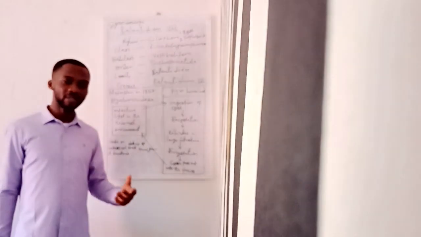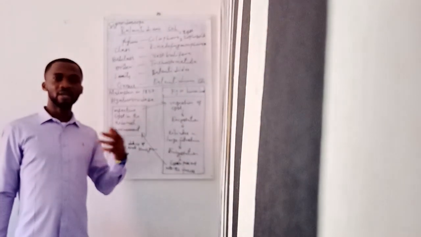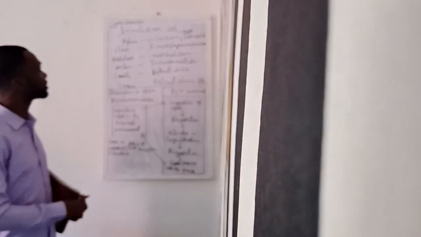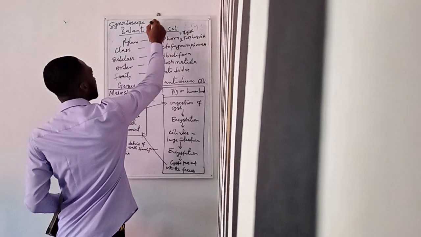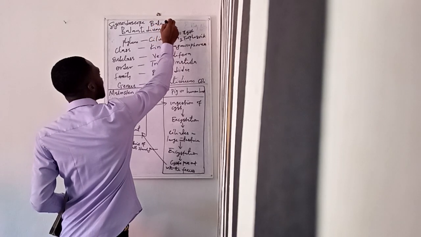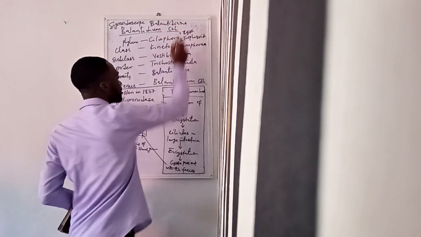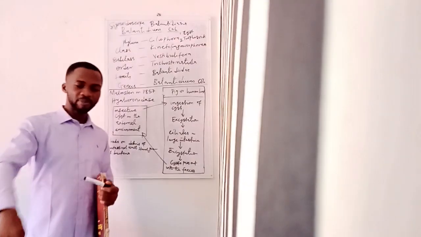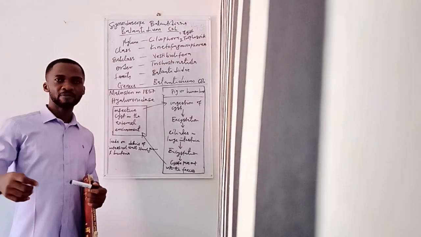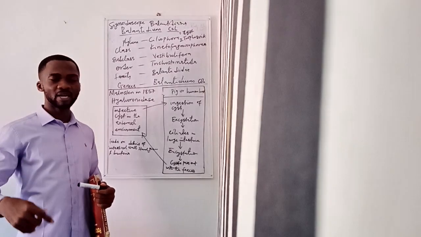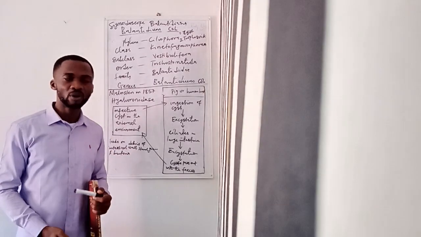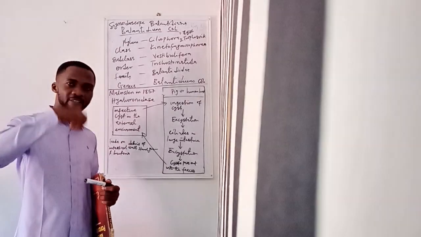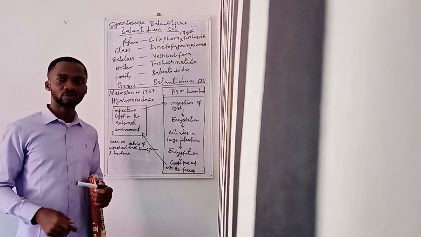And from that, the cycle continues, because of course, if somebody is suffering from the disease, the name of the disease is balantidiasis. So if someone is suffering from balantidiasis, and the person defecates on the ground, now flies can perch on the feces and also perch on the food of a susceptible host. And when the person now takes in the food, or possibly